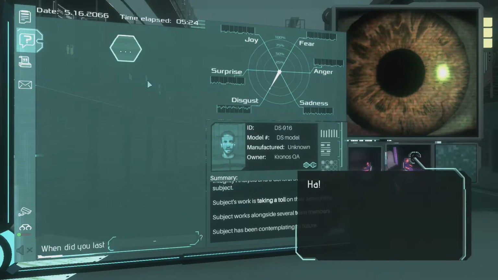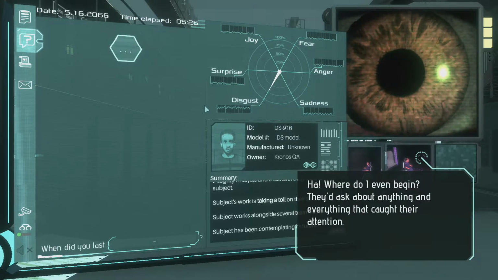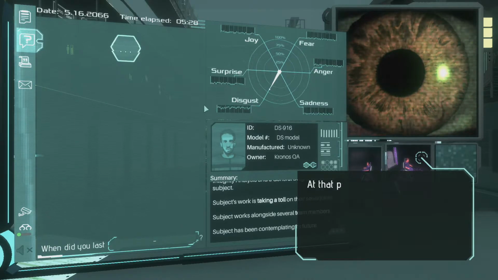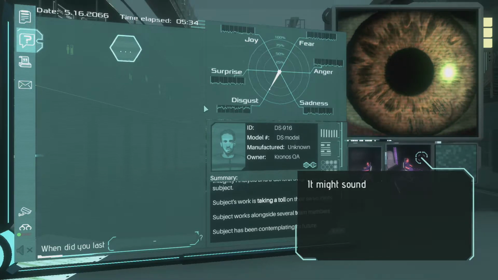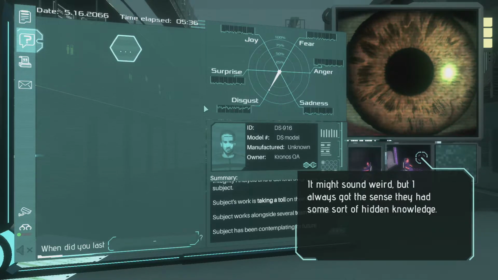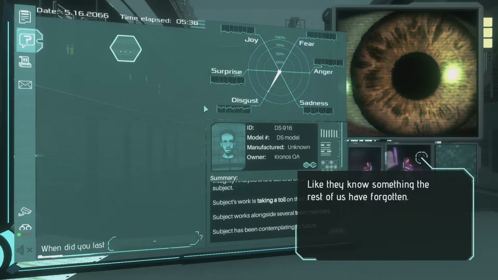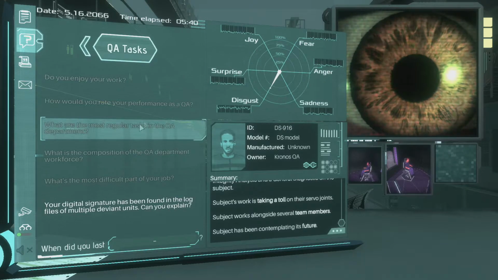What kind of questions do they ask? Where do we even begin? They'd ask about anything and everything that caught their attention. At that point in manufacture, the mnemonic subroutines are firing like crazy, trying to soak up all the info. It might sound weird, but I always get the sense they had some sort of hidden knowledge. Like they know something the rest of us have forgotten.